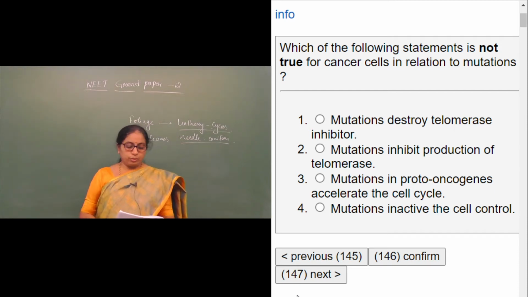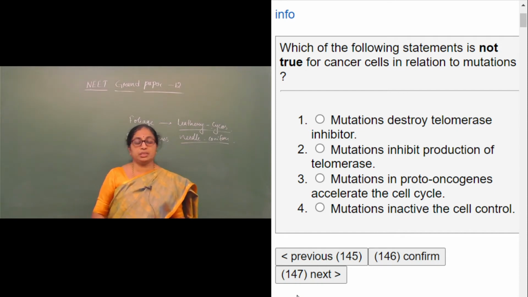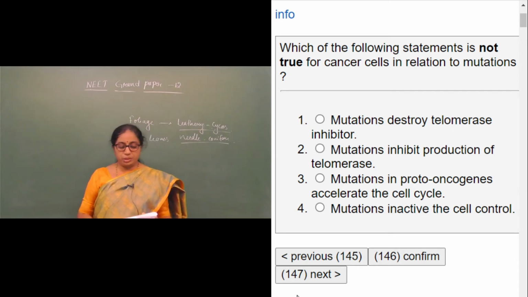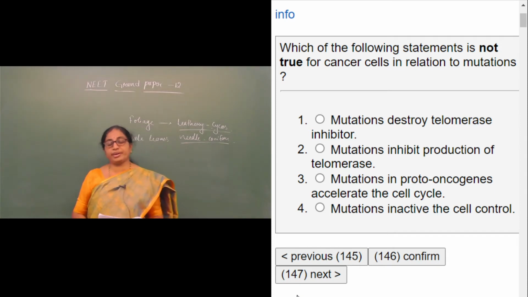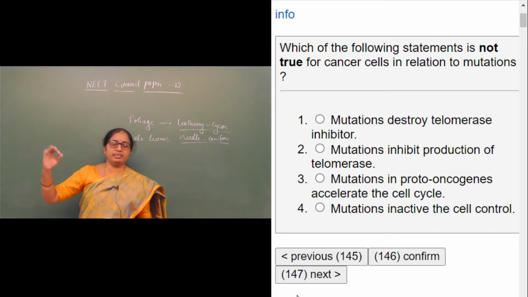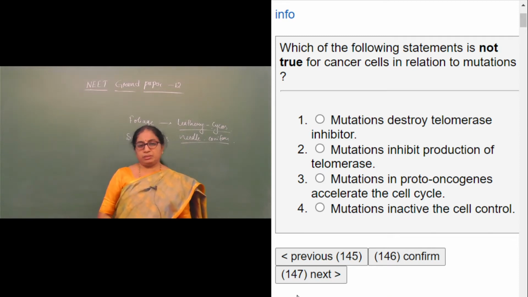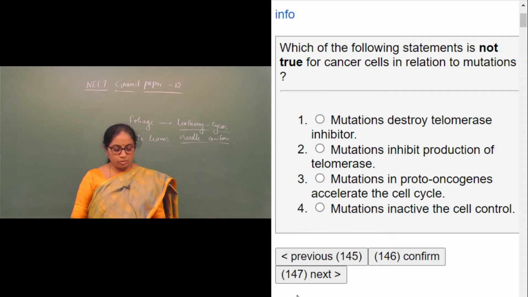Therefore the telomerase activity goes on increasing in cancer cells, which brings about increased cell division. So in cancer cells there is increased telomerase activity and also increased cell division. So mutations destroy telomerase inhibitor is absolutely right.